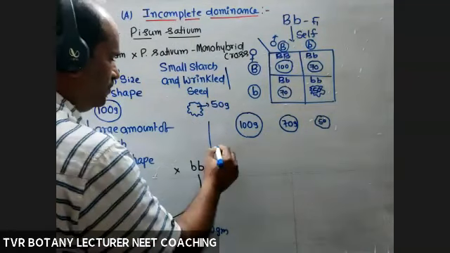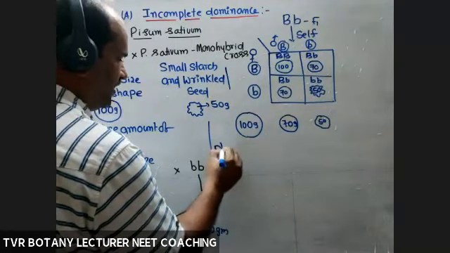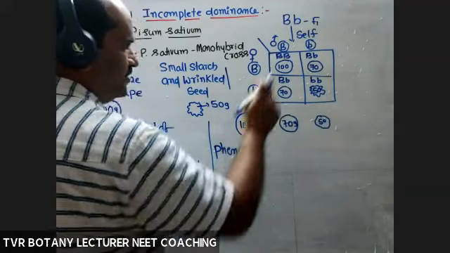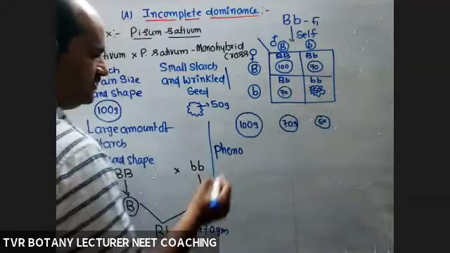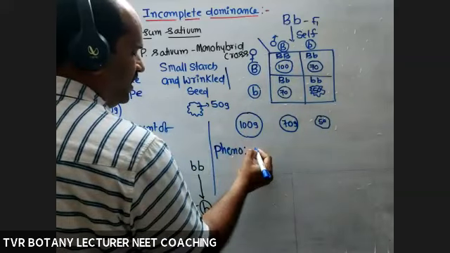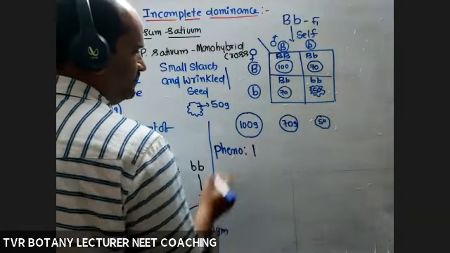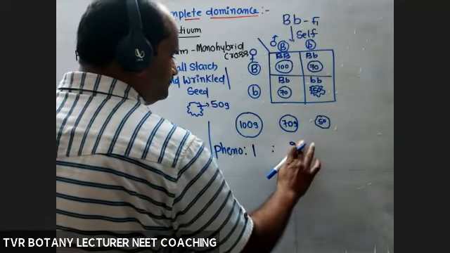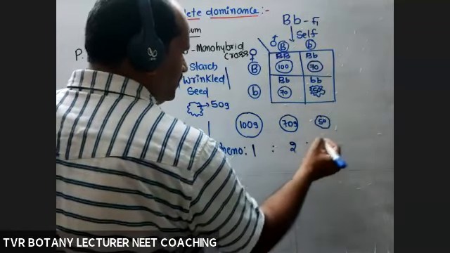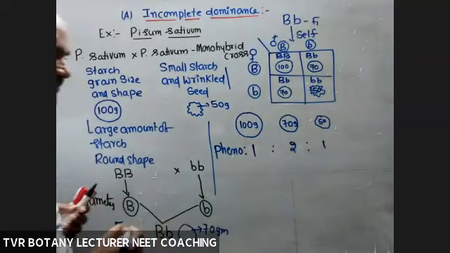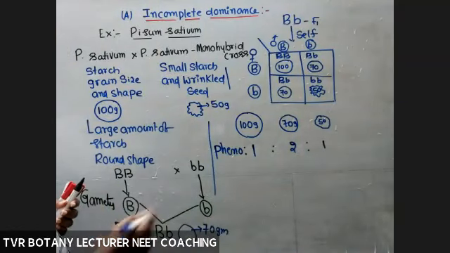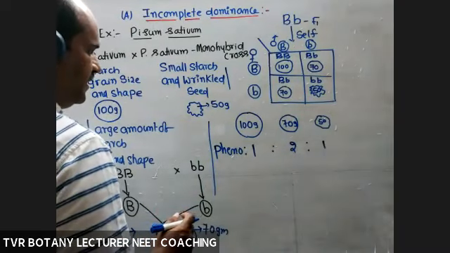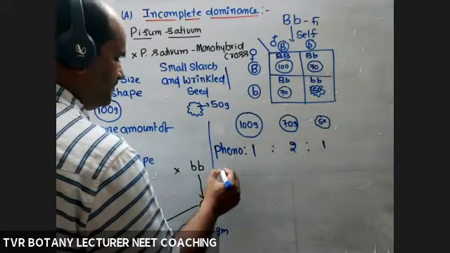Now what about phenotypes and genotypes? How many kinds of phenotypes? 1, 2, 3. Genotypes 1, 2, 3 kinds. How many are with 100 grams? Only one. How many with 70 grams? For example, only 2, 50%. How many with 50 grams? 1. Phenotype ratio 1 is to 2 is to 1, similar to what we discussed yesterday, incomplete dominance in the case of antirrhinum plant.